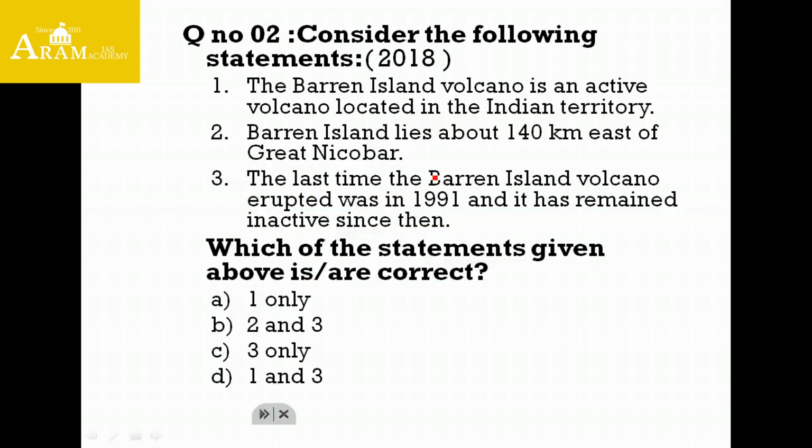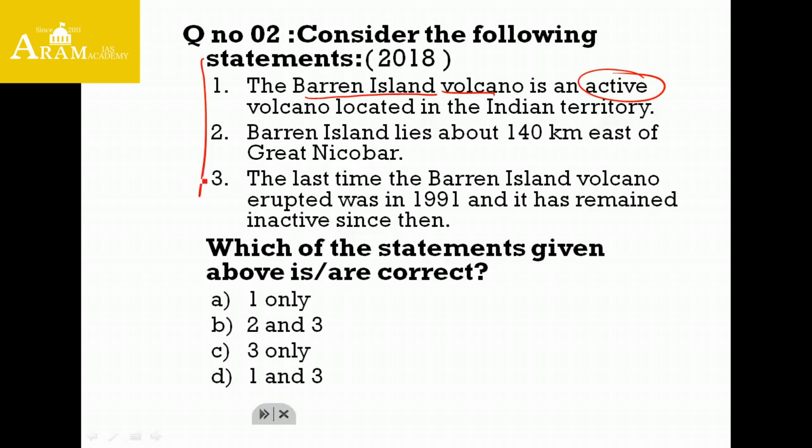Going to the next question, friends. Question number 2. Consider the following statements. The first statement says Barren Island volcano is an active volcano located in the Indian territory. Second statement is Barren Island lies about 140 km east of Great Nicobar. Third statement states the last time Barren Island volcano erupted was in 1991 and it has remained inactive since then.